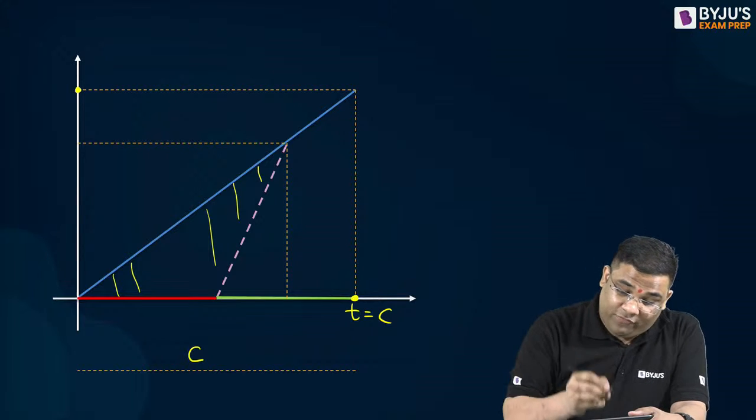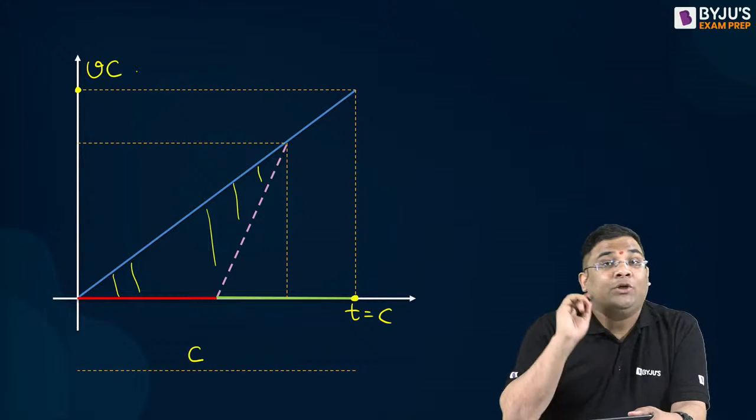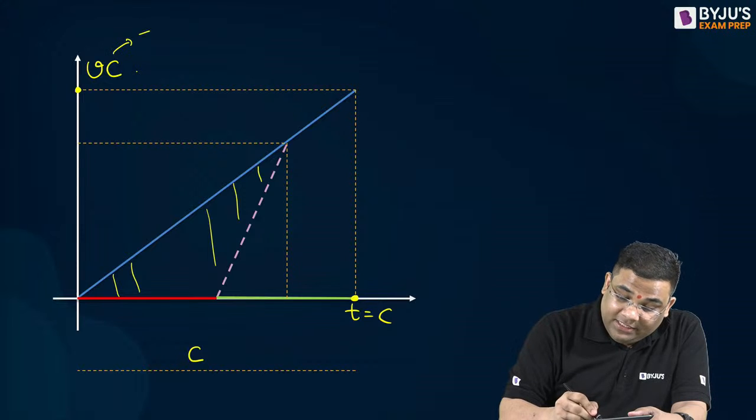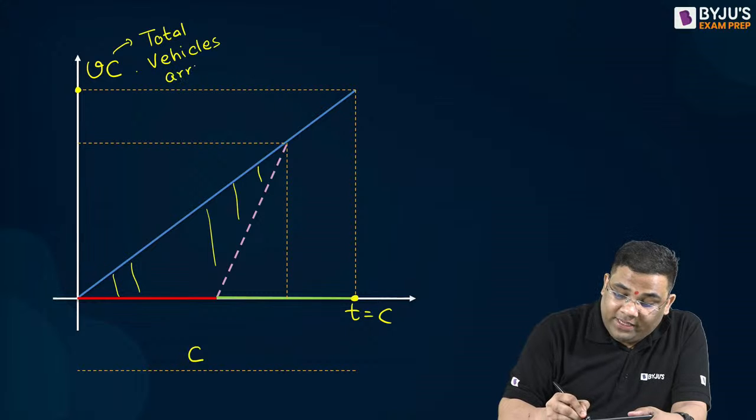V into C, very good. So V into C vehicles is the total vehicles arriving in one cycle.